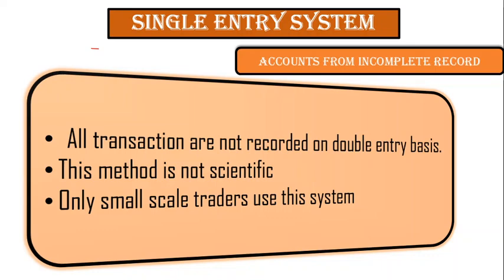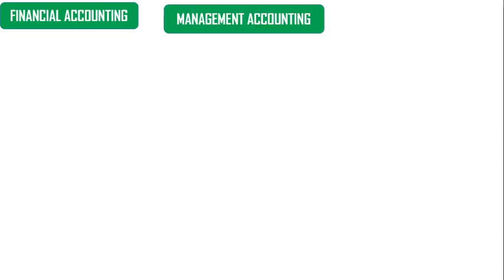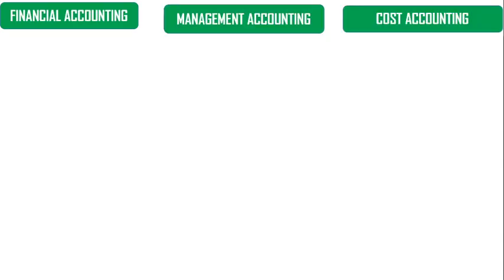Okay, now let's understand the next topic, branches of accounting. Accounting has many branches actually, but the major branches are three: financial accounting, management accounting, and cost accounting. What we are learning is financial accounting, under which we prepare our profit and loss account and balance sheet, which gives us the picture of the financial position of the business.